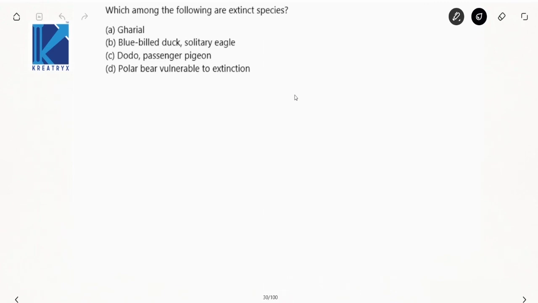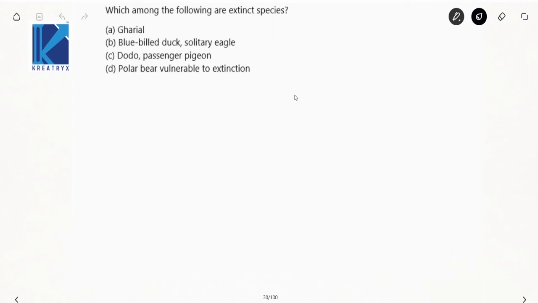Now, which among the following are extinct species? Your options: gharial, no, it is not an extinct species. Now see here, in the Clean Ganga project, these gharials are again appearing in the Ganga river. How can you say that they are extinct? No. Blue-billed duck, solitary eagle, no, they are not extinct.